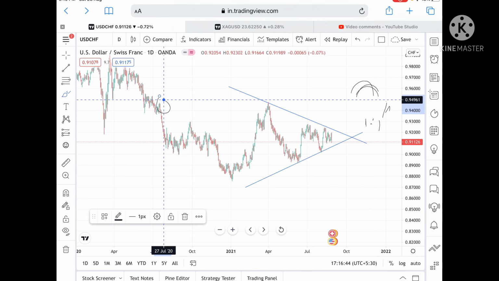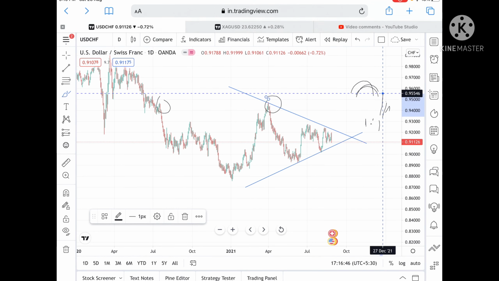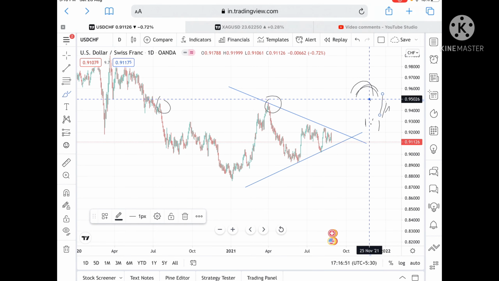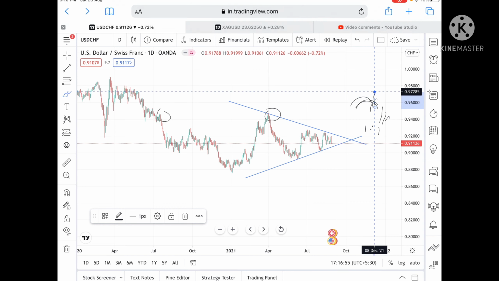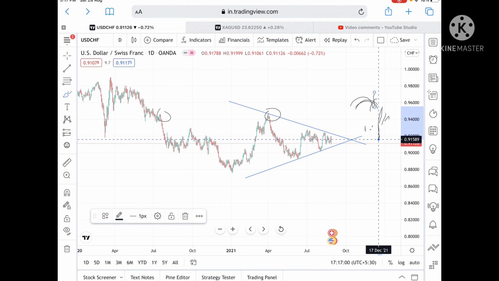0.94668, and this level is already tested twice, so chances are high that it can go and touch a level of 0.95515, and can go further high to a level of 0.96425, and from there we can see a level of 0.97285. Suppose the trend line breaks downside, now it's trading at around